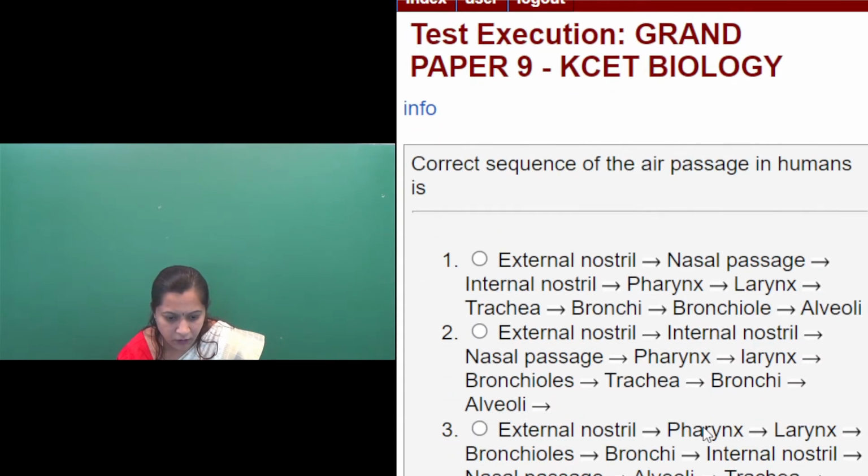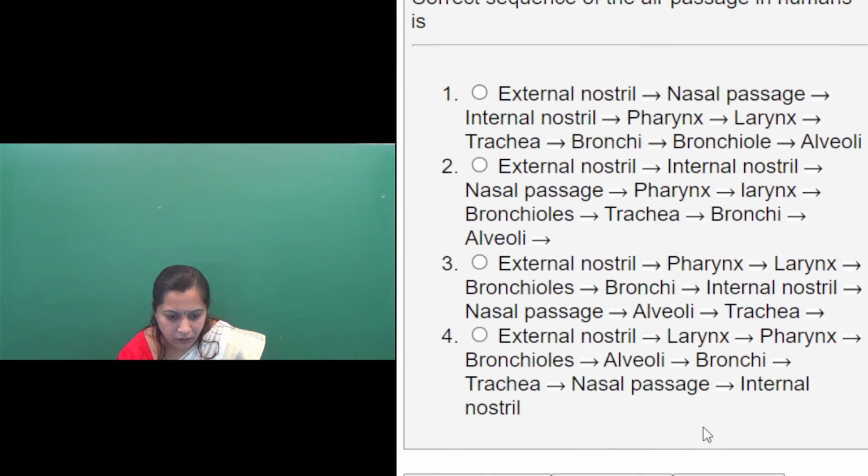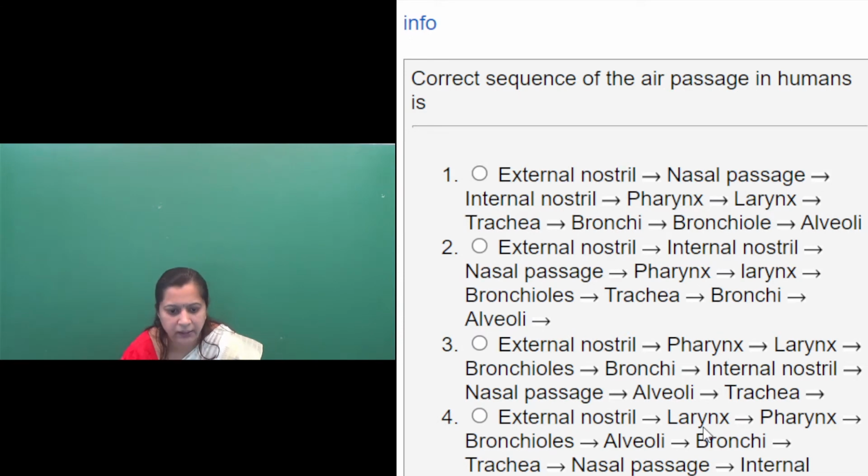Then question number 34. The correct sequence of the air passage in humans is, so the respiratory passage, which takes up oxygen from the atmosphere, and that oxygen has to reach the alveoli of the lungs for gaseous exchange.